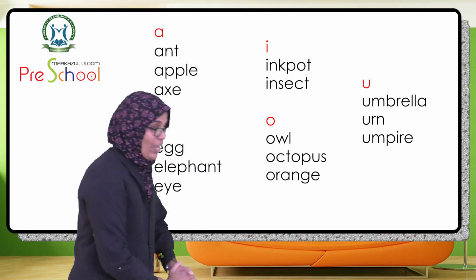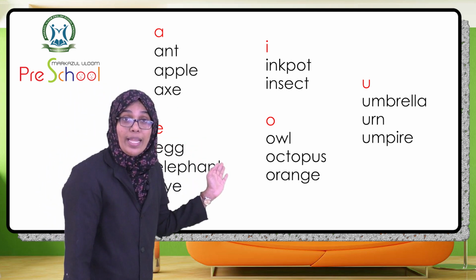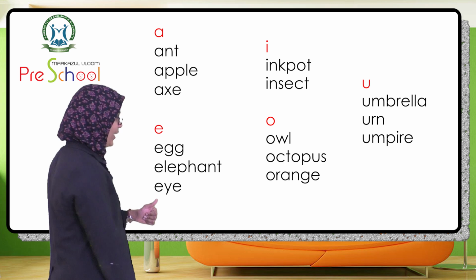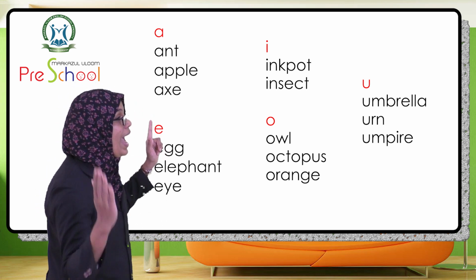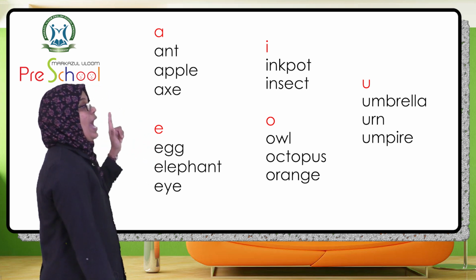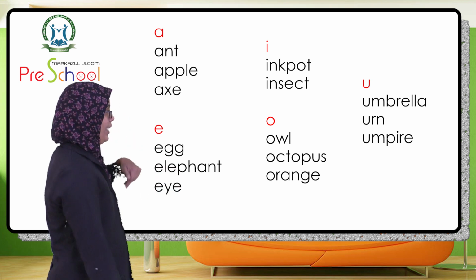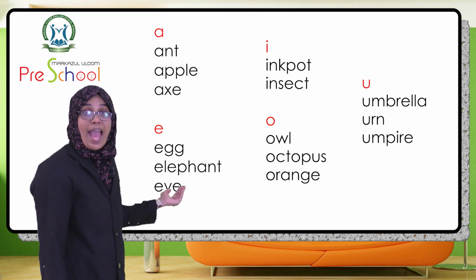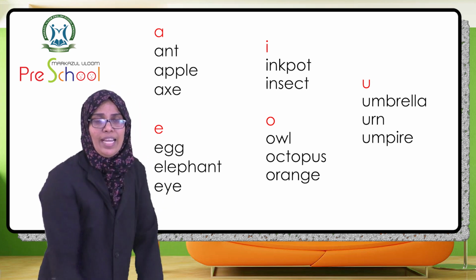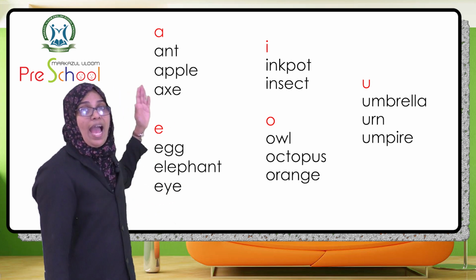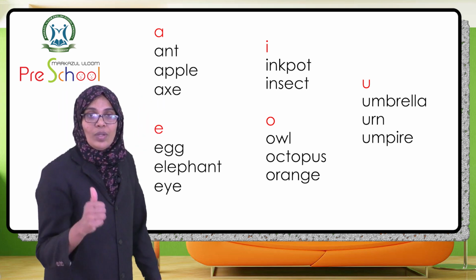Ready? Okay. We are going to read the words with A vowel. And. What is it? And. Then apple. Apple is next. Axe. What is axe? You know that. So, and, apple, axe.